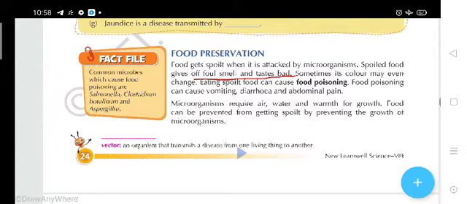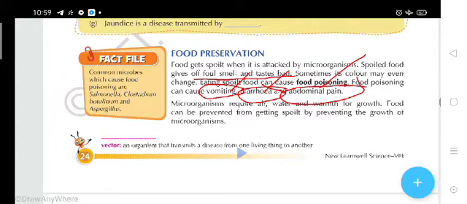Abdominal pain means pain in the area just below your chest, the abdominal area, which contains the kidney, the intestinal part, the alimentary canal, we can say. So this is the abdominal part, and if pain occurs there, it is called abdominal pain. And how does it occur? Because of spoiled food.